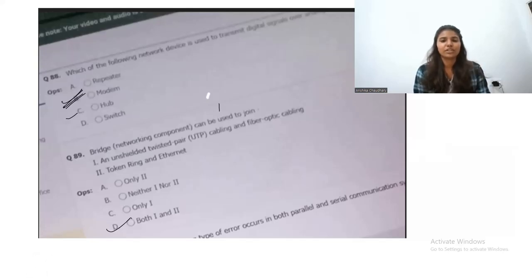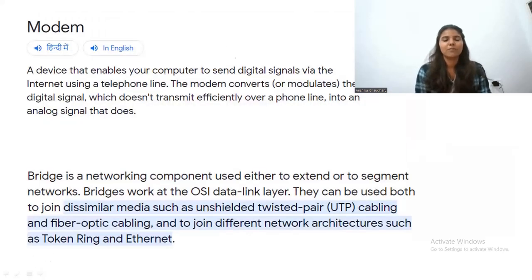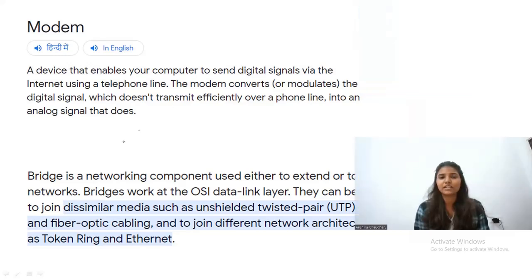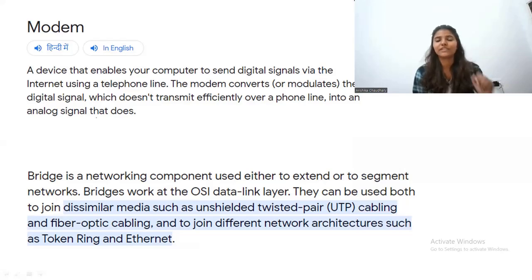So the explanation is modem. Modem is a networking device, a device that enables your computer to send digital signals via the internet using a telephone line. The modem converts or modulates the digital signal, which doesn't transmit efficiently over a phone line, into an analog signal that does. So modem will be the correct answer for the first question.